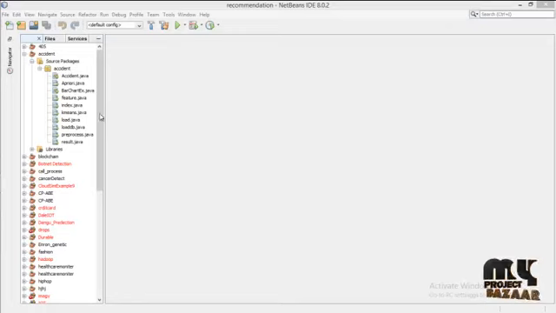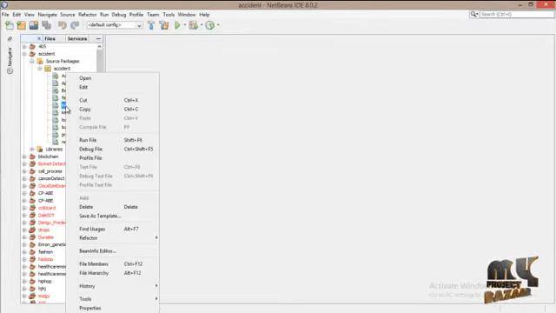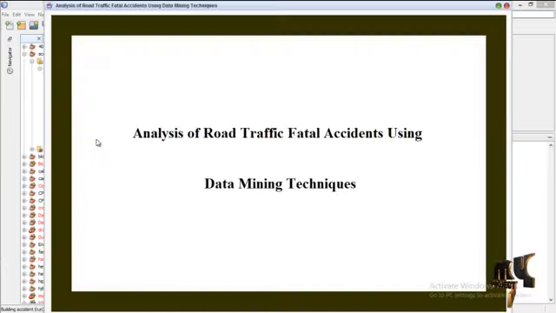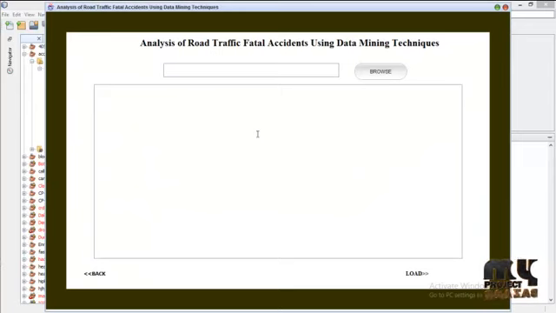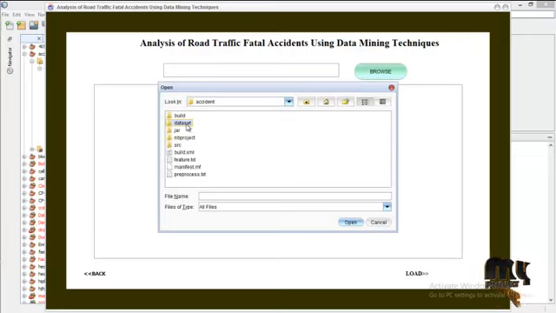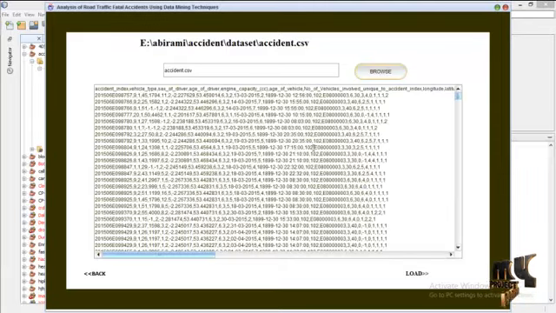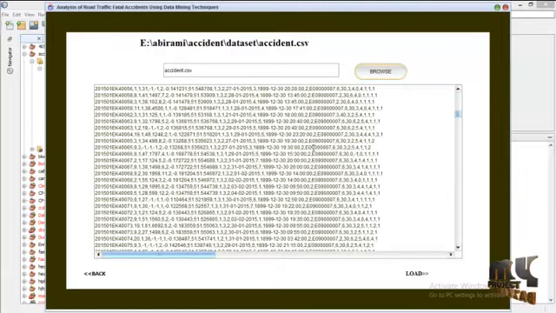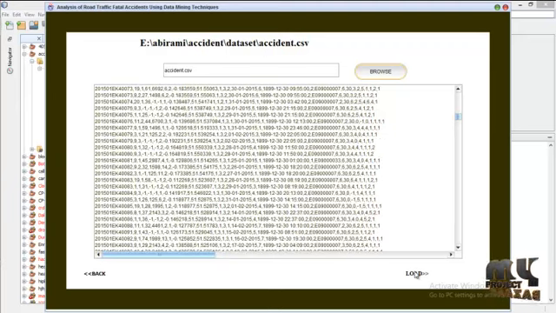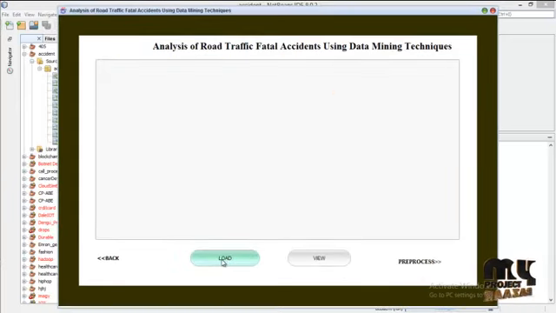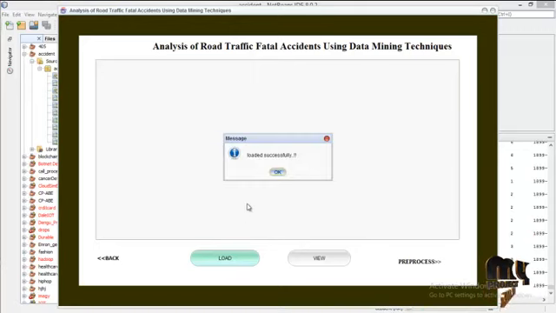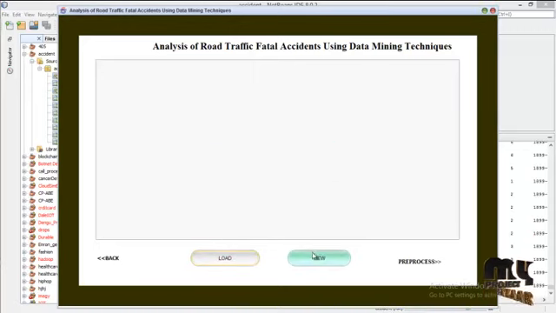Let's see the running process. First click on index.java, right click on it and click run file. After that you will get this index page. Next step is we have to select the dataset. Click on browse, select the dataset. This is our selected dataset. Now we are loading our dataset into our database.